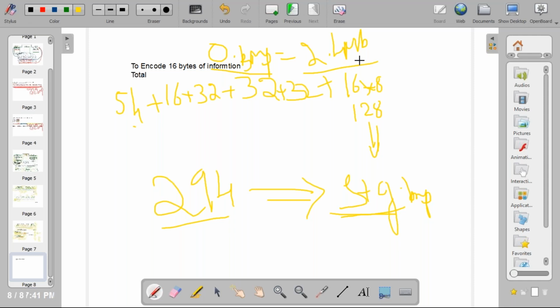See now, here 2.4 MB, here 294 bytes. It is not even 1%. So it will not form the clear image. It will form some image, so that our eyes can easily detect that one.